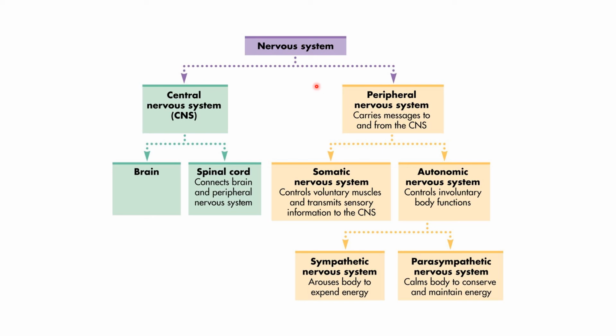So let's have a revision. The nervous system is divided into the central nervous system and the peripheral nervous system. The peripheral system carries messages to and from the CNS. The CNS is divided into two, the brain and the spinal cord, which connects the brain and the peripheral nervous system. The peripheral nervous system is divided into two: the somatic nervous system, which controls voluntary muscles, and the autonomic nervous system, which controls involuntary body functions. The autonomic is further divided into the sympathetic and parasympathetic nervous systems. Sympathetic arouses the body and parasympathetic calms the body.